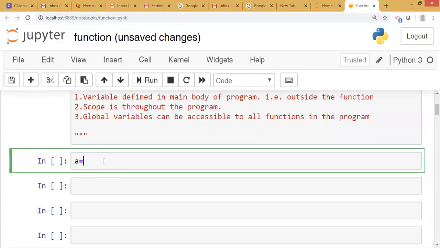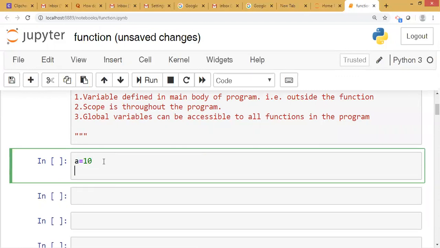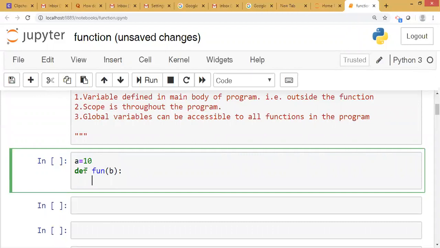Suppose a equal to 10. Okay, then we will declare one function, def fun. Here we put b. As we know how to define a function by using def keyword, name of the function and parameters.